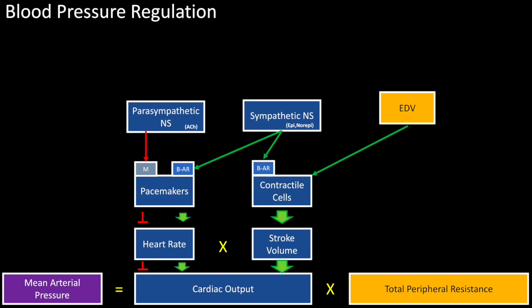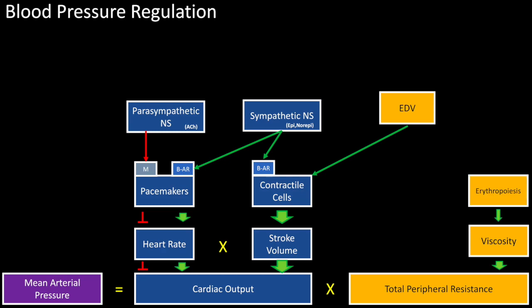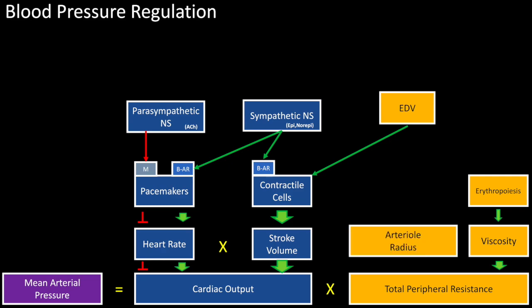However, according to the equation at the bottom, total peripheral resistance is also a contributing factor. One option to increase total peripheral resistance is to increase the viscosity of the blood by increasing hematocrit through the process of erythropoiesis. However, this is generally not a consideration in short-term blood pressure regulation because these changes are slow to develop. However, since resistance opposes blood flow, it does explain why polycythemic individuals carry an increased risk for stroke. The more important regulator of total peripheral resistance is arterial radius in response to hormone and autonomic inputs. Like contractile cells of the heart, these innervations are primarily sympathetic.